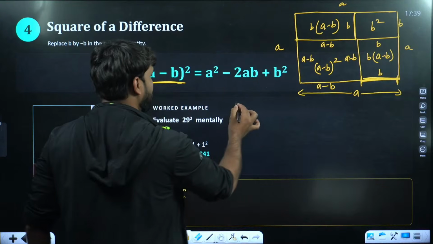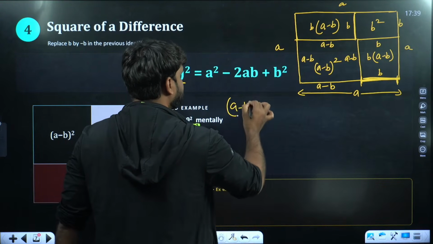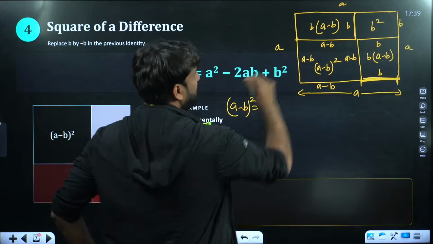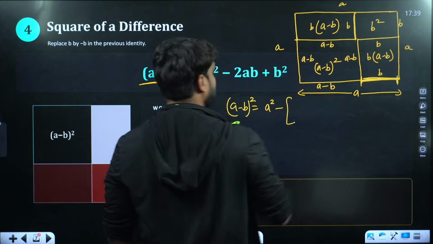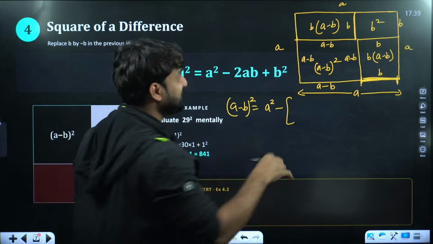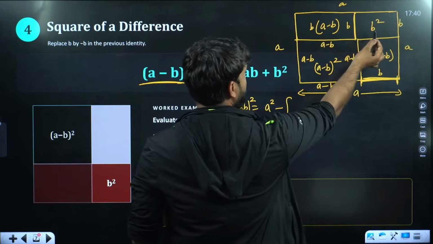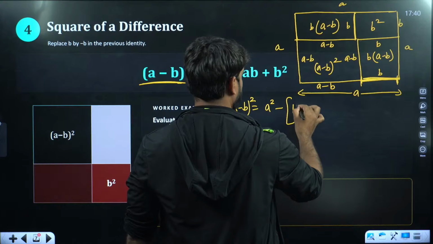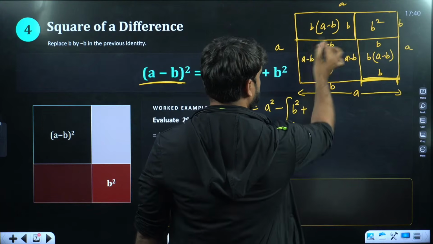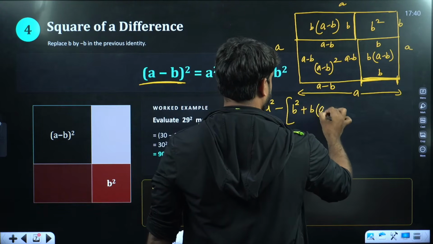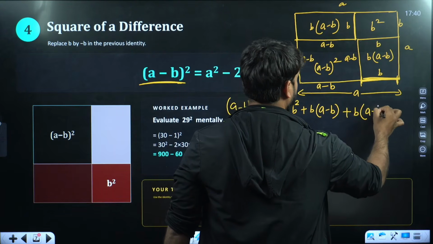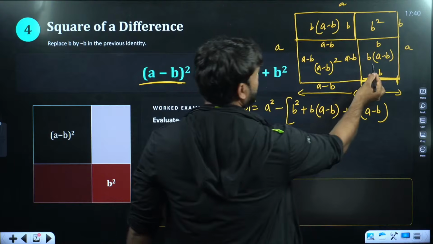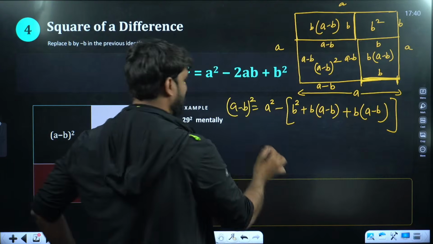So doing that, a minus b whole square is equal to this entire a square minus the sum of these, b square, here is b square plus b into a minus b plus b into a minus b. Now solve this.